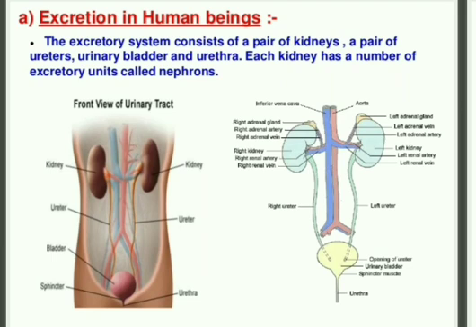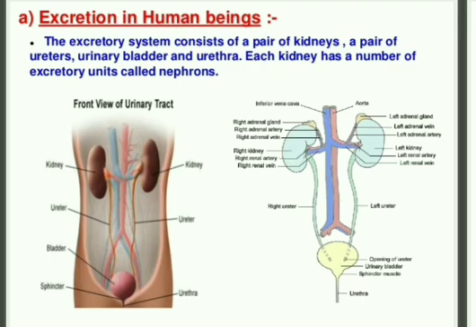Urethra is the opening from which any organism throws out the urine from its body. Each kidney has a number of excretory units, that is called nephron. Nephron means the basic filtering unit of the kidney which helps in the filtration of waste.